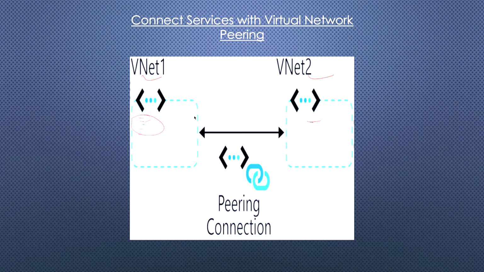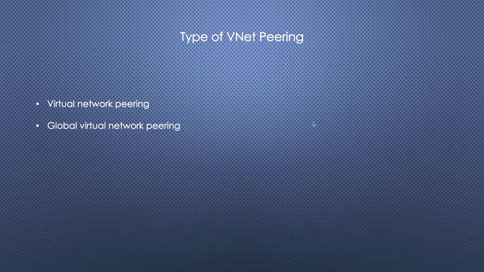Now if we want to allow some other virtual network to connect to my first virtual network, how can we do it? We can do it by peering. If we create a virtual network peering between VNet 1 and VNet 2, then whatever resource we create in VNet 1 will be visible to VNet 2. Very easy. So this is called virtual network peering. There are two types of virtual network peering. One is normal virtual network peering. That means you create one virtual network in West Europe. I'm always taking West Europe as an example because I'm located here in Budapest.